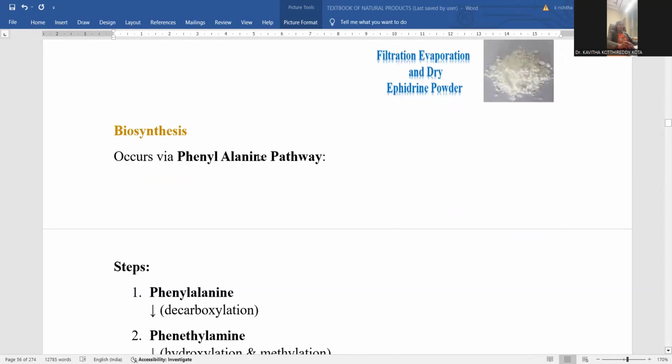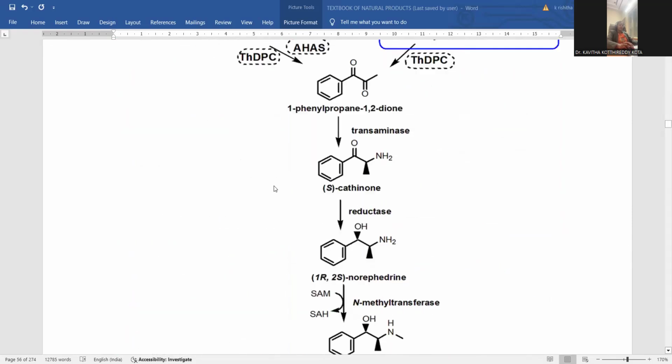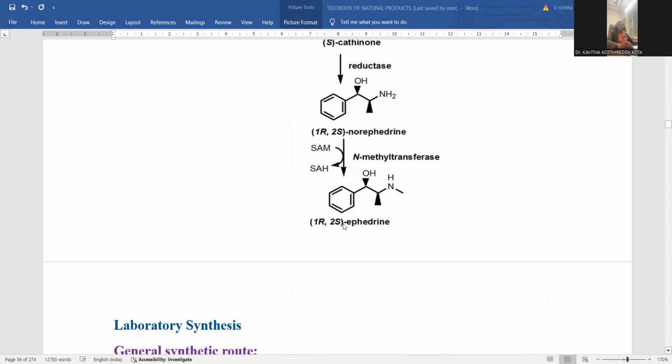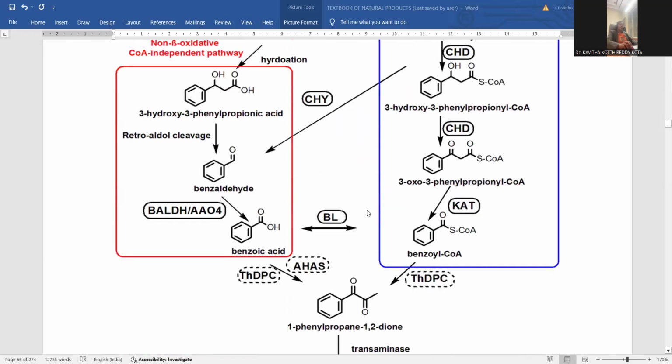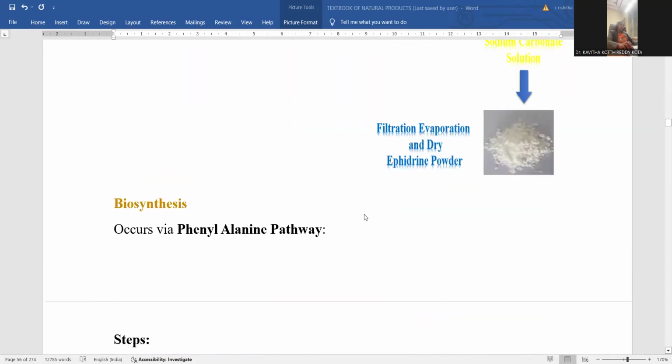We need to start with phenylalanine. Phenylalanine is the starting material for the biosynthesis of ephedrine. Ephedrine is a kind of aromatic amine and hydroxyl containing compound, where the secondary hydroxyl, aromatic benzene ring, secondary amine and methyl functionalities are the important moieties within the molecule. By this, we are going to conclude the session.